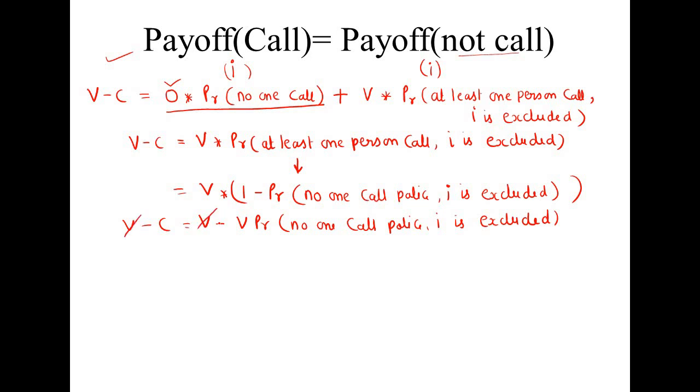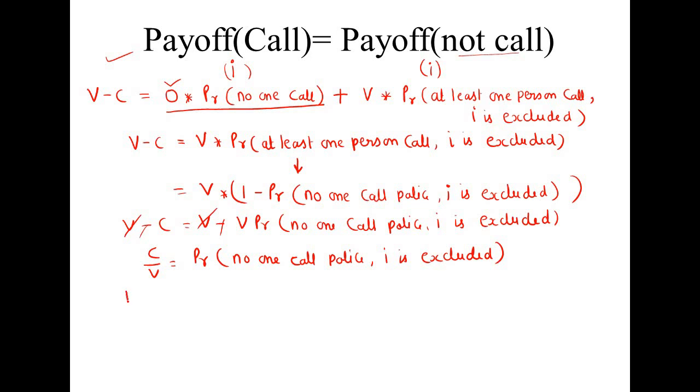These two v terms cancel. Now we get c by v equal to the probability that no one calls police, I excluded.